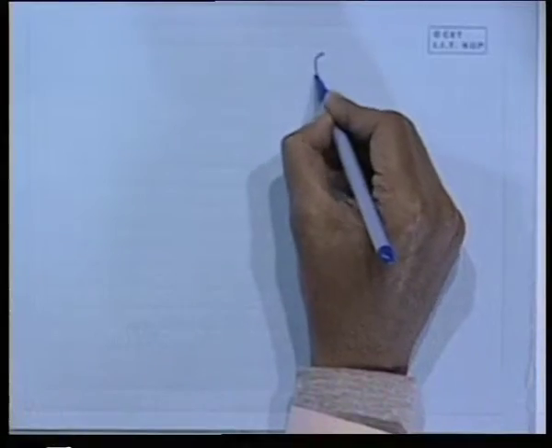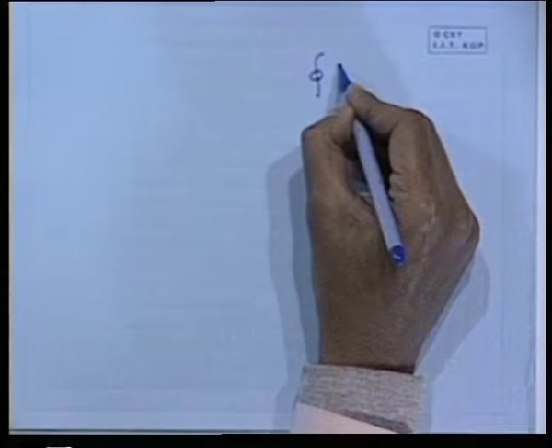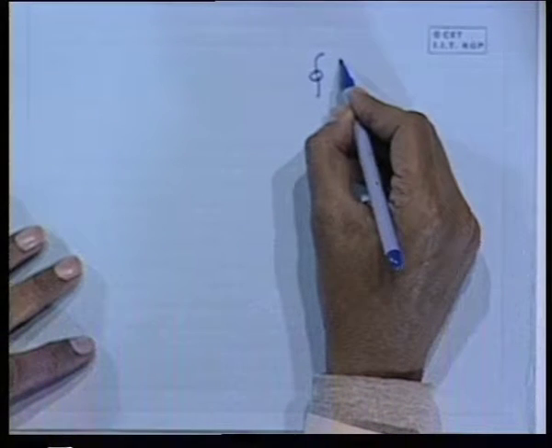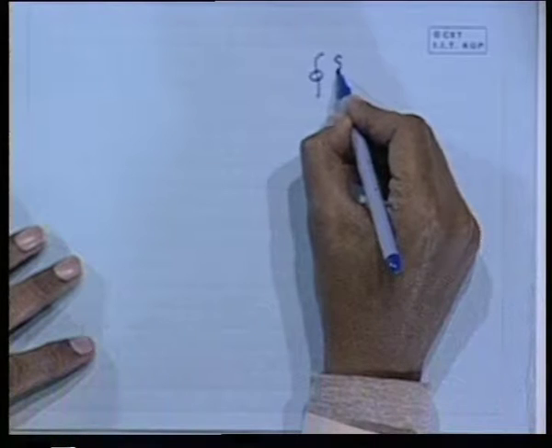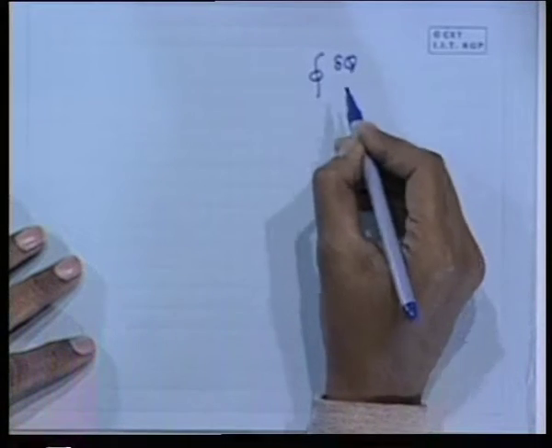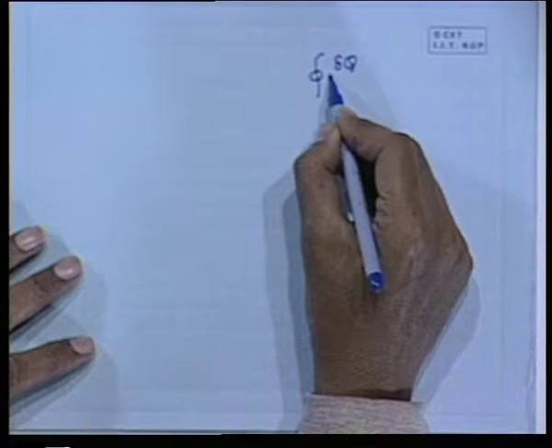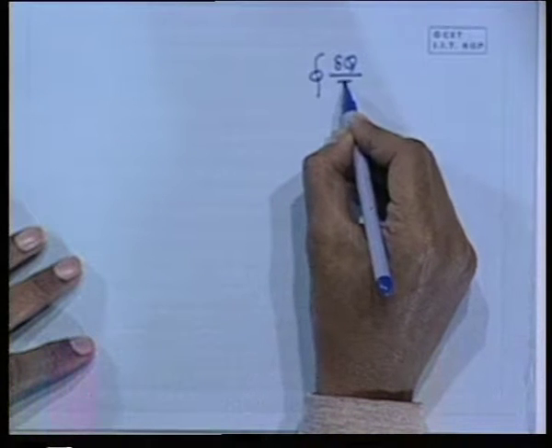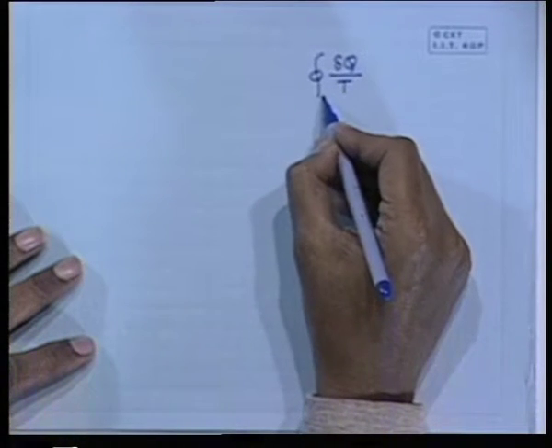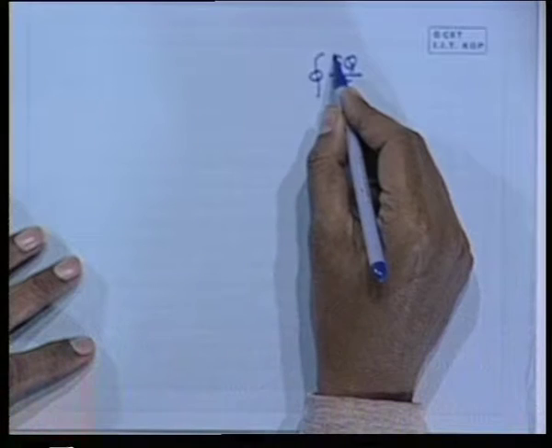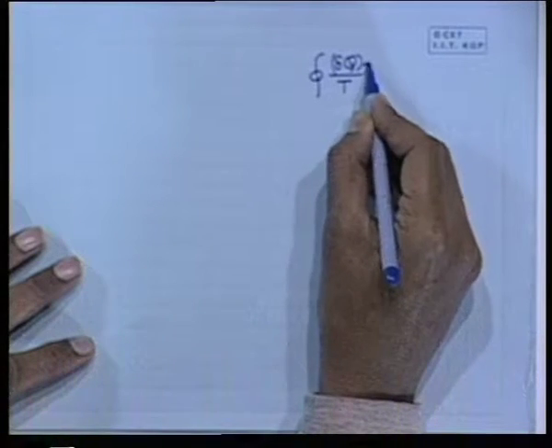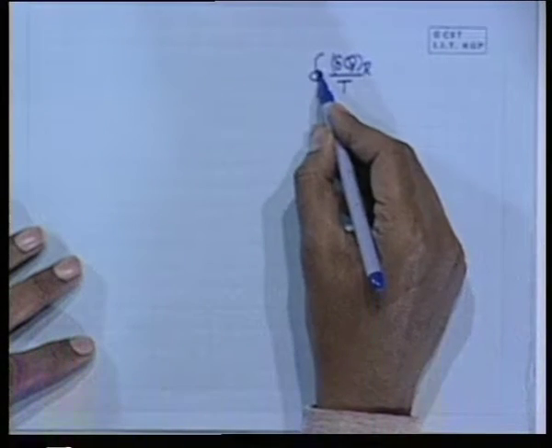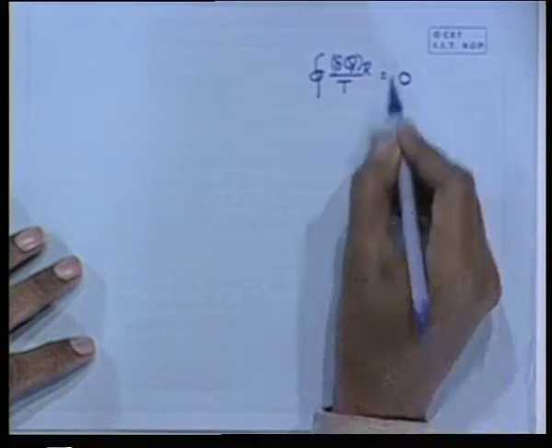Last time there was a confusion that I used d, which is not a perfect differential, to represent an infinitesimal amount. Since q is not a point function, it is better to write del q, which I used earlier, divided by T over a reversible cycle. That means, either you write it here or you write R here, the cyclic integral over a reversible cycle is 0, that we recognized.